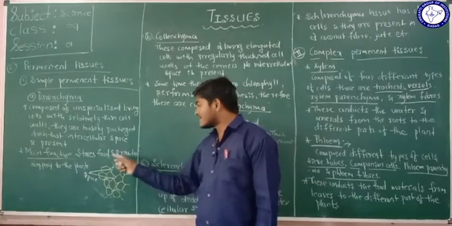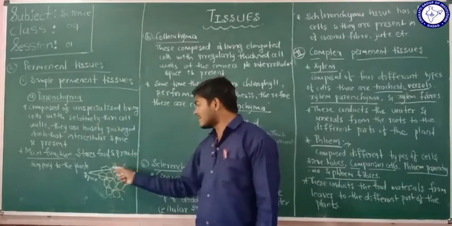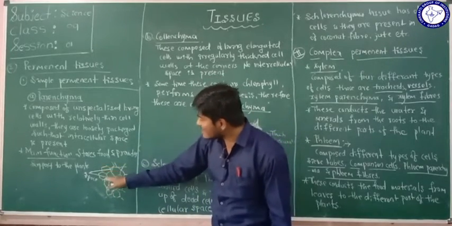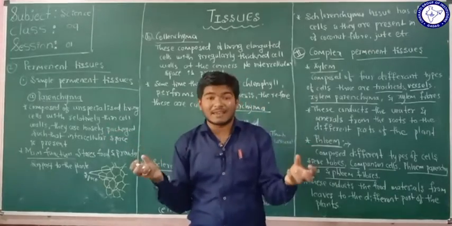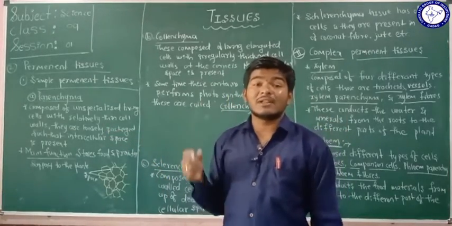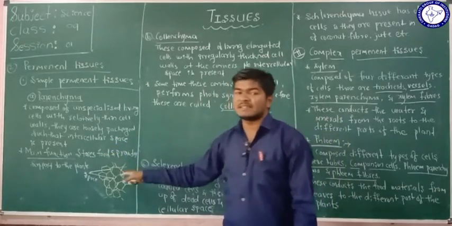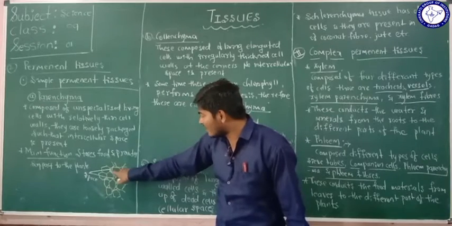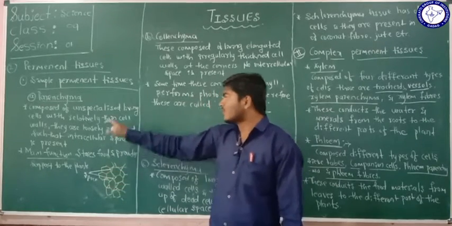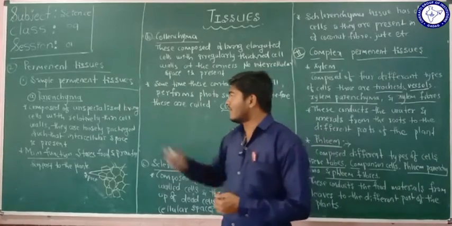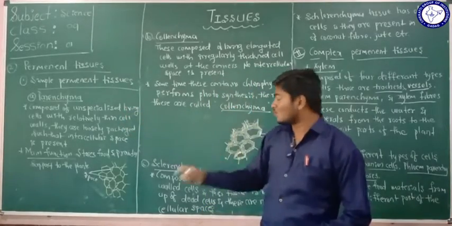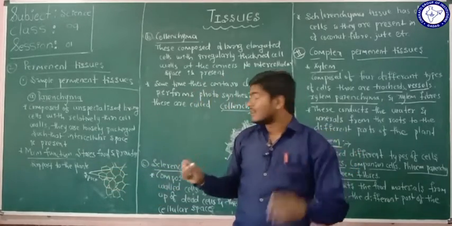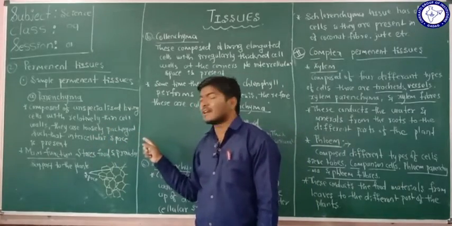See here, the parenchyma cells look like this. This is the structure of the parenchyma cells. They have thin cell walls and they are loosely packed such that they have a number of intercellular spaces. The intercellular spaces are present here. They are loosely arranged. So the parenchyma cells are composed of unspecialized living cells with thin cell walls, loosely packed, so the intercellular spaces are present here.